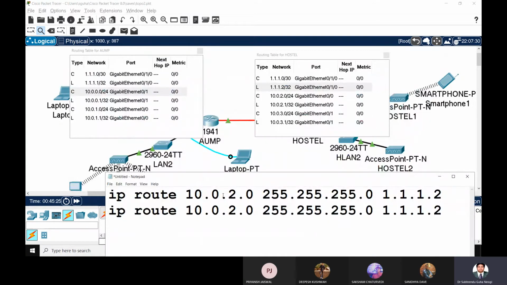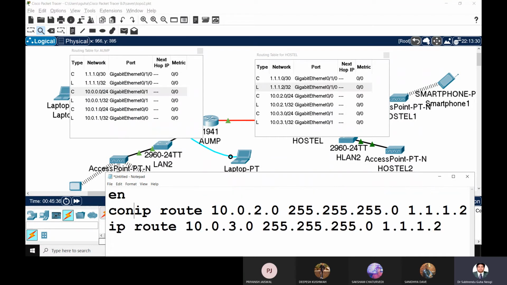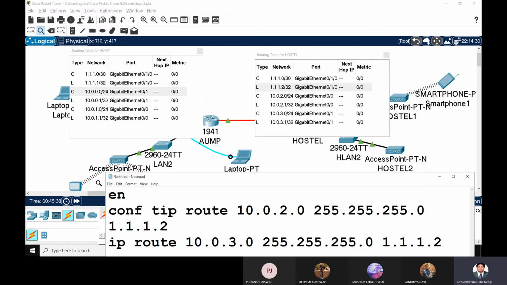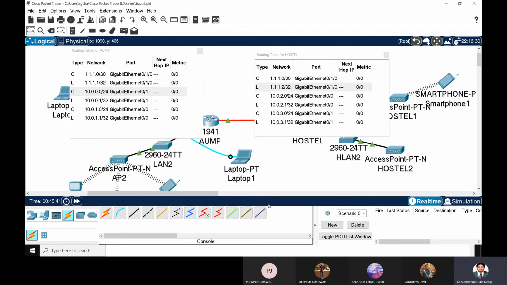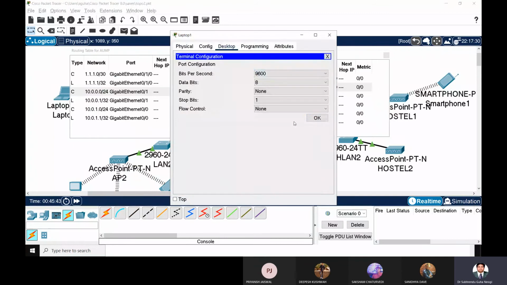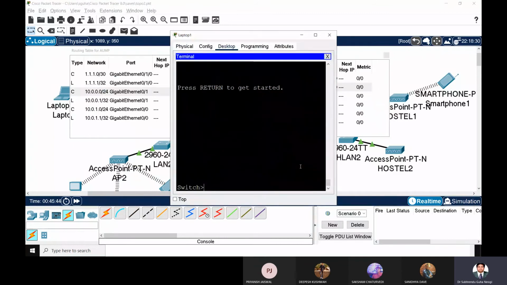So IP route 10.0.0.2.0, ये लेफ्ट साइड में 2.0 और 3.0 नहीं है, इसलिए मैं इसको कॉन्फ़िगर कर रहा हूँ। So again, I have to write enable and config t. I have to go and make this configuration here using that laptop. So I just go to the laptop, go and type it, and okay.